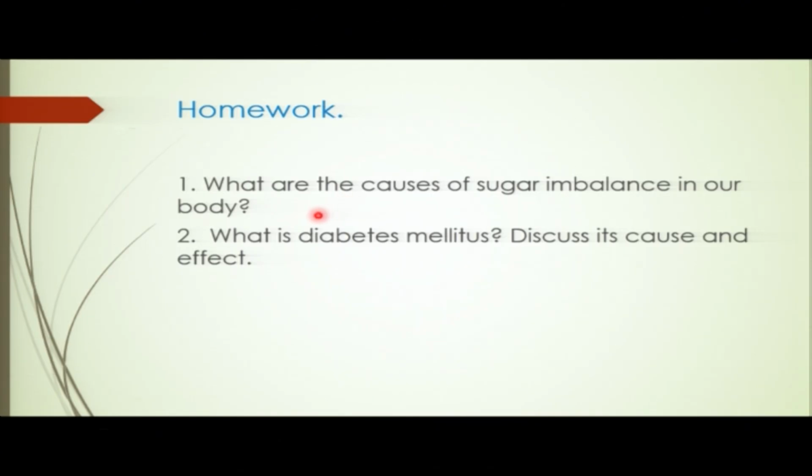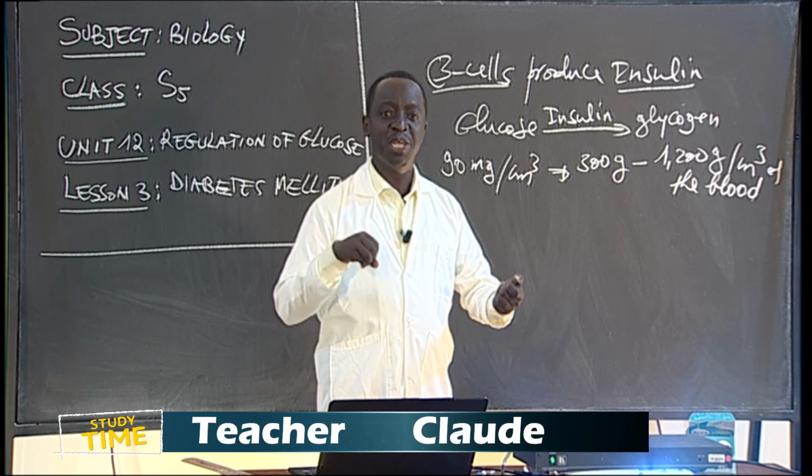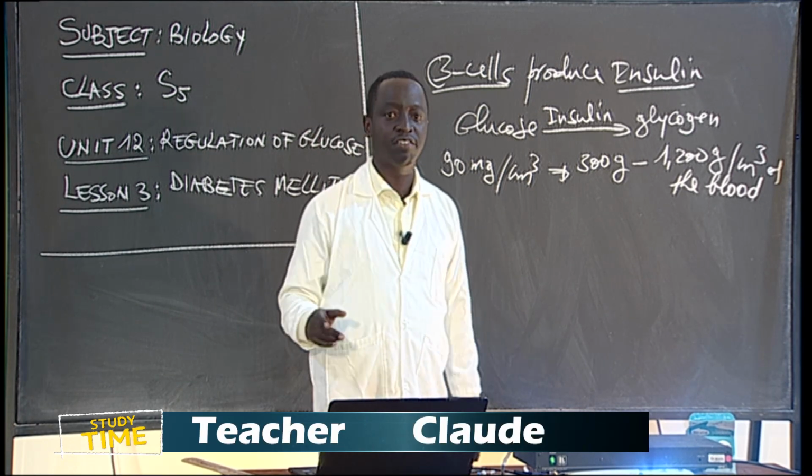Number two, you will explain what diabetes mellitus is, the definition and explanation. And then finally, discuss its cause and its effect. I hope you will manage this, and then do more research about this.